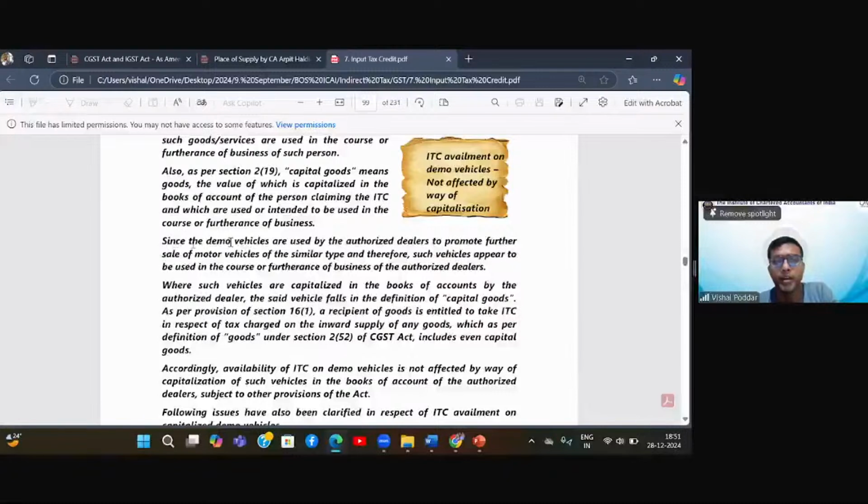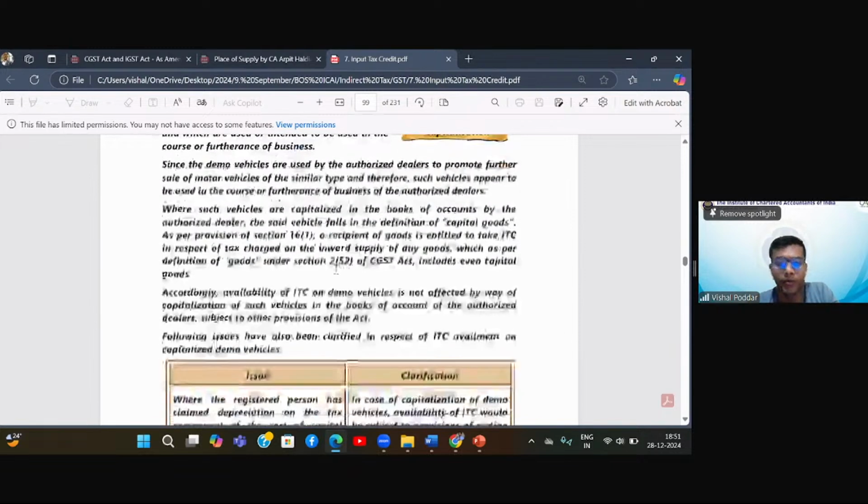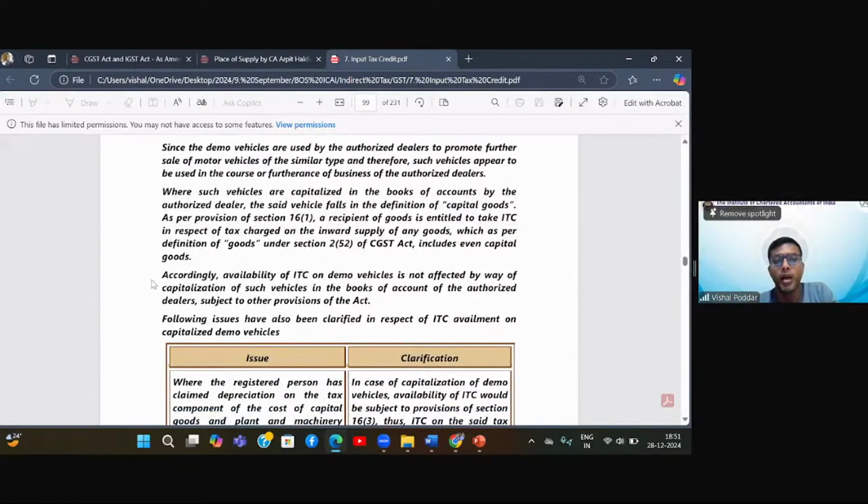clarified this again. Since the demo vehicles are used by the authorized dealer to promote further sale of motor vehicles of similar type, and therefore such vehicle appears to be used in the course and furtherance of business. So that is not a problem. Accordingly, availability of ITC on demo vehicle is not affected by the way of capitalization of such vehicle in the books of accounts of the authorized dealer, subject to other provisions.